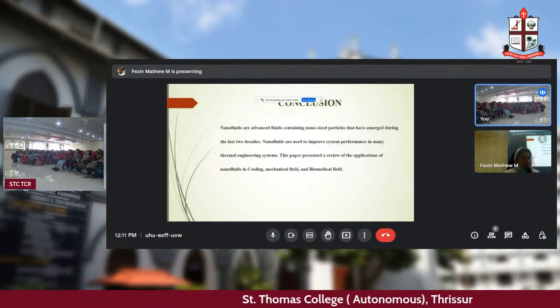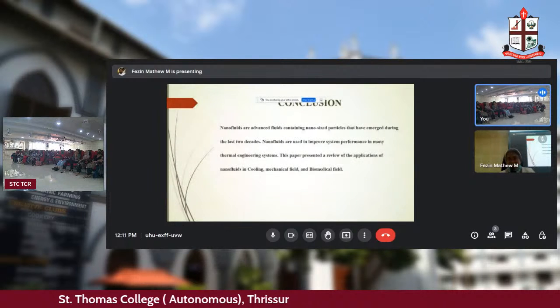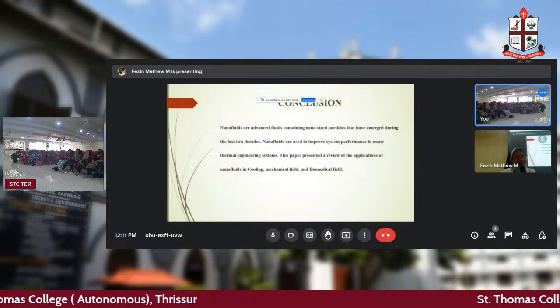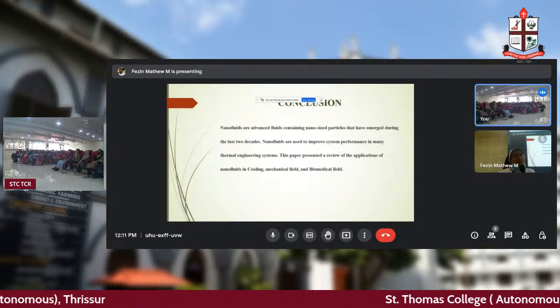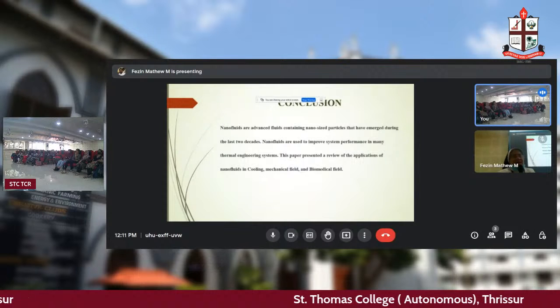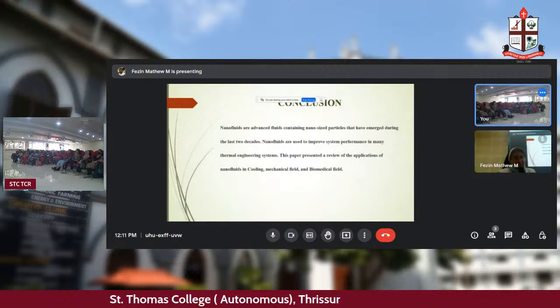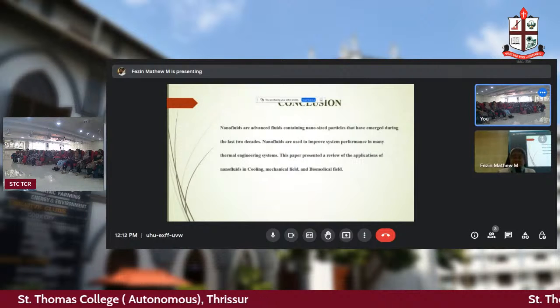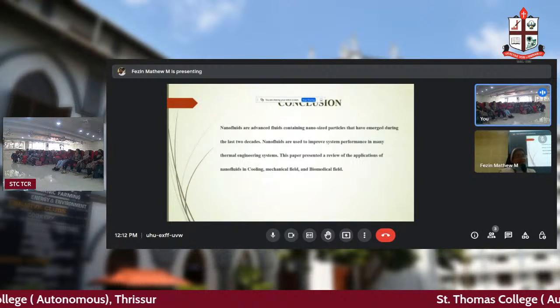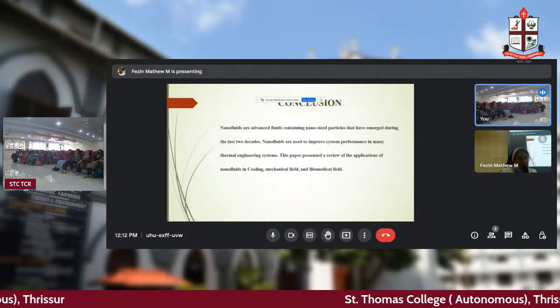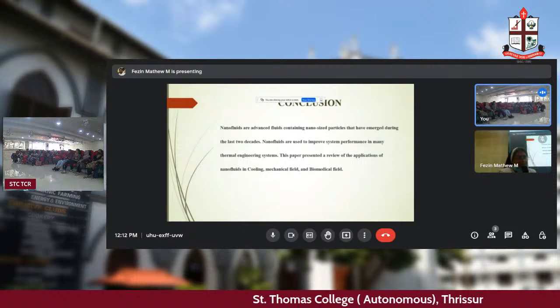So there is a research wing for our STC, St. Thomas College Mathematics, and we have very strong research wings because I'm happy to note that by NAAC accreditation A plus, we have a very strong research wing in our mathematics department, and there are two branches. And I'm just telling it for your knowledge because you can be future researchers here.